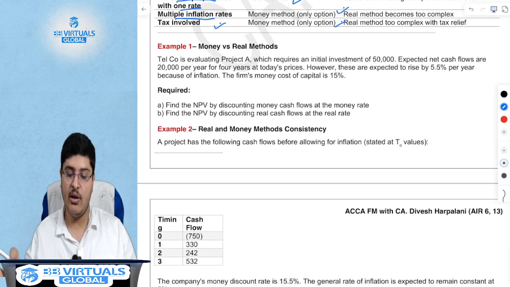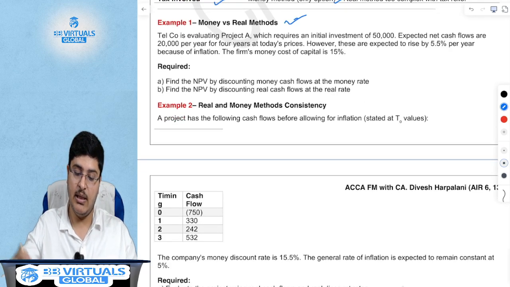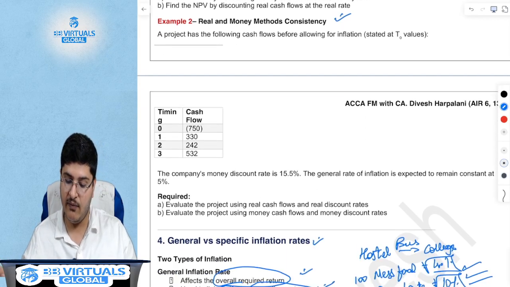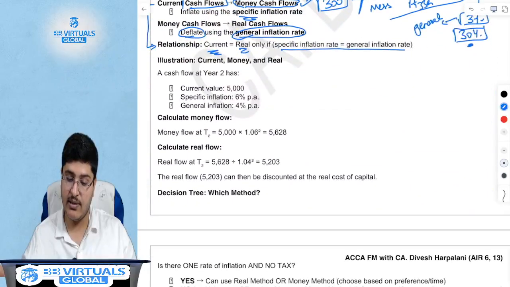That summarizes our example 1. Example 2 you can do by yourself. It is literally the same thing with different numbers. This concept we have discussed.